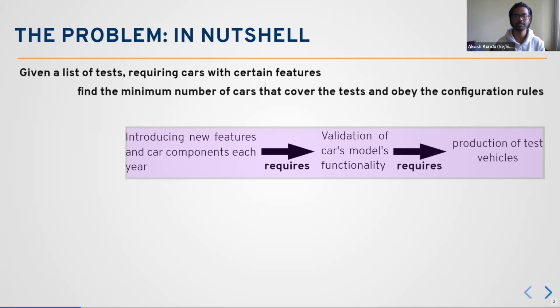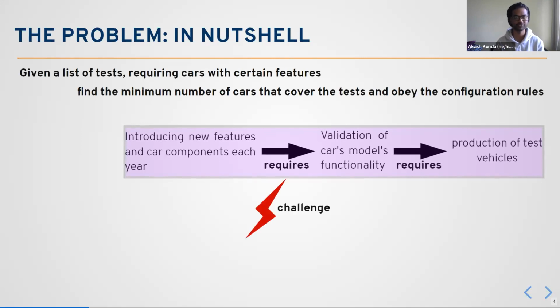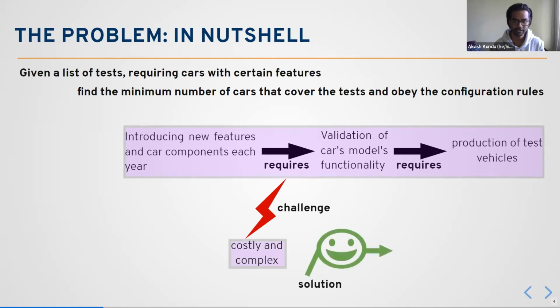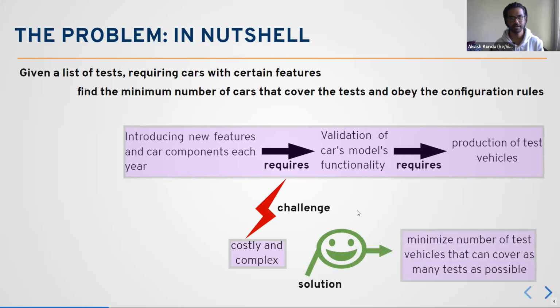So this requires the production of test vehicles, and there is a challenge. That's why we are talking about this problem. This challenge is costly and complex, like all problems in combinatorial optimization. And the solution can be given simply by minimizing the number of test vehicles that can cover as many tests as possible.